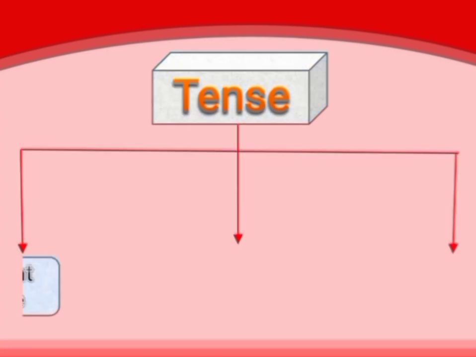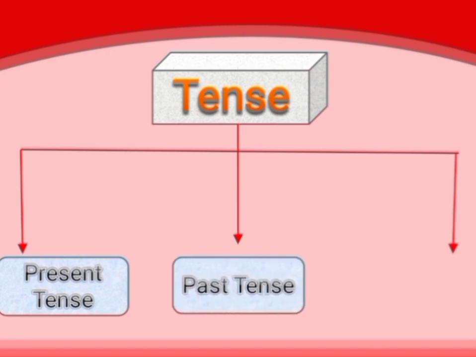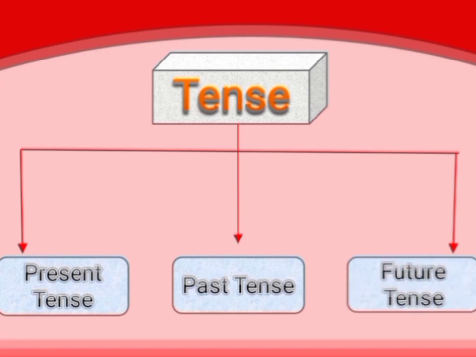First of all, present tense. It is the first type of the tense. Next we will have past tense. This is the second type of the tense. And third we will have future tense. These are three main types of tense: present tense, past tense and future tense.